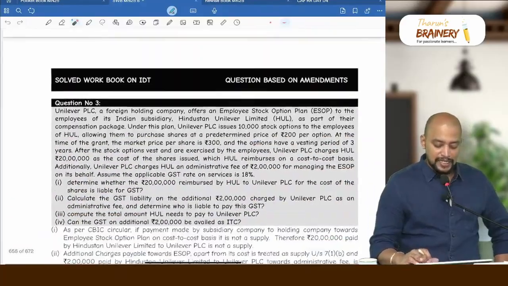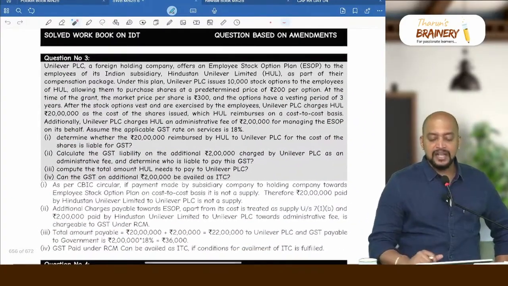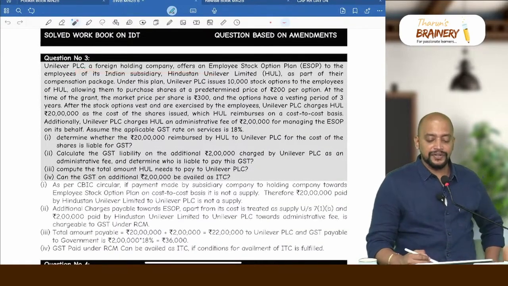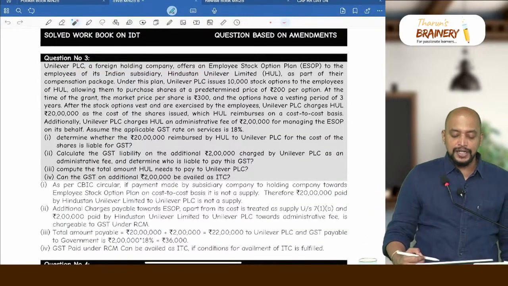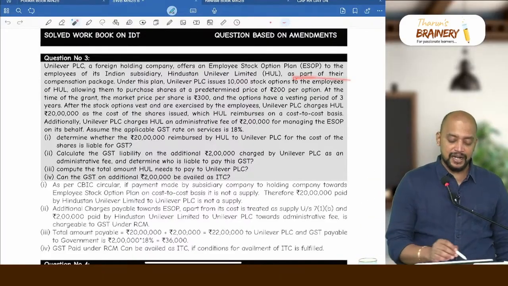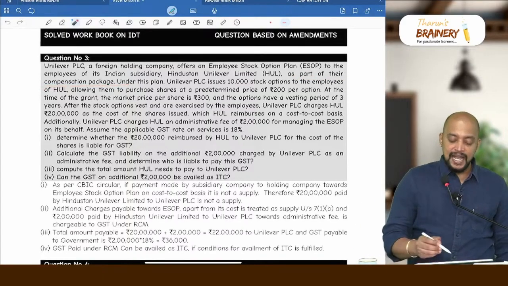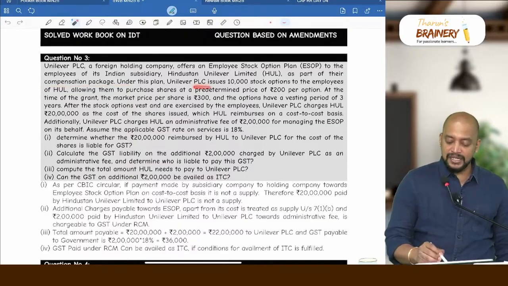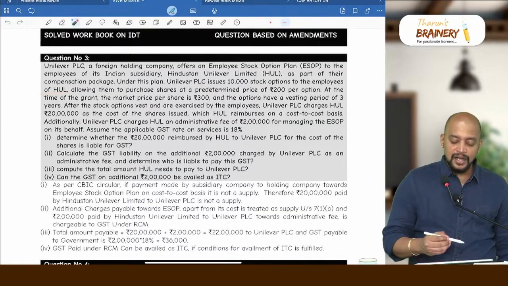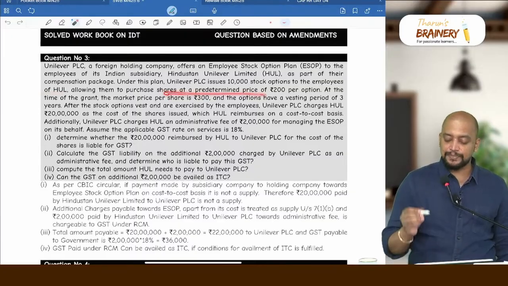Then look into another question, question number 3. This is also on that circular related to ESOPs. Unilever PLC, a foreign holding company, offers an employee stock option to the employees of its Indian subsidiary Hindustan Unilever Limited as a part of their compensation package. Under this plan, Unilever PLC issues 10,000 stock options to the employees of HUL, allowing them to purchase shares at a predetermined price of 200 rupees per option.